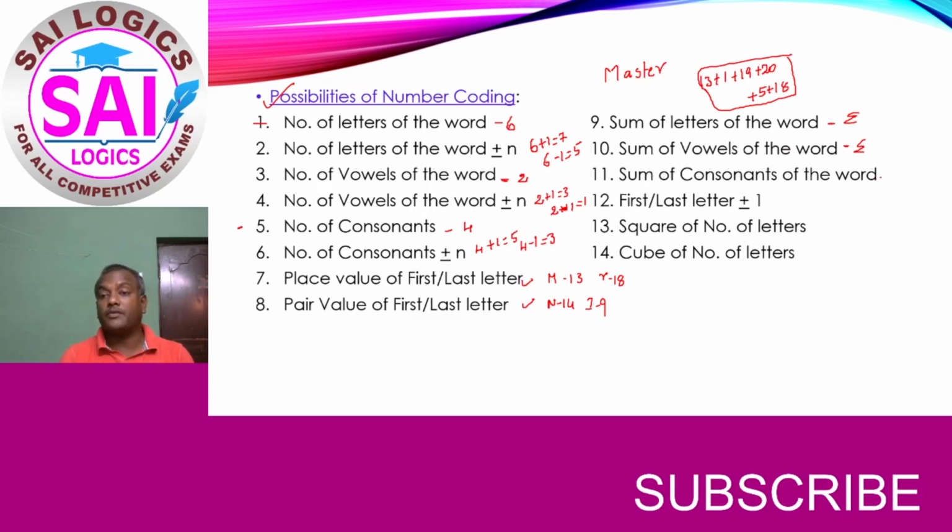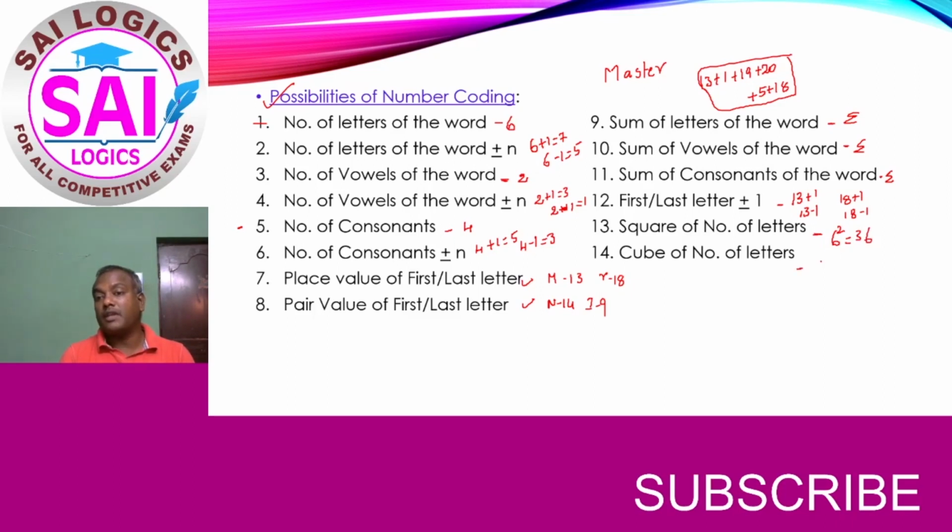And the next possibility is sum of the consonants. And the next possibility is first letter or last letter. So the first letter is 13, 13 plus 1 or 13 minus 1, or sometimes the last letter 18 plus 1 or 18 minus 1. And sometimes the square of the total number of letters. Here there are 6 letters, 6 squared is 36.